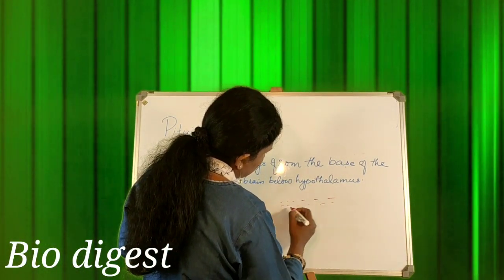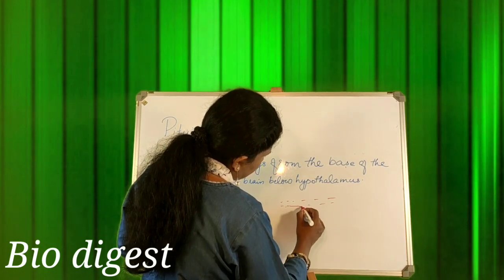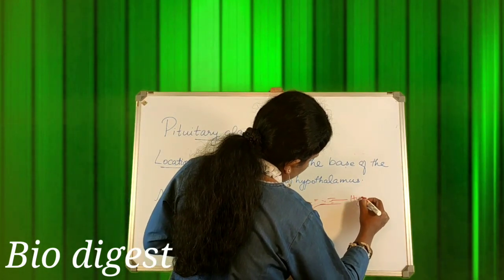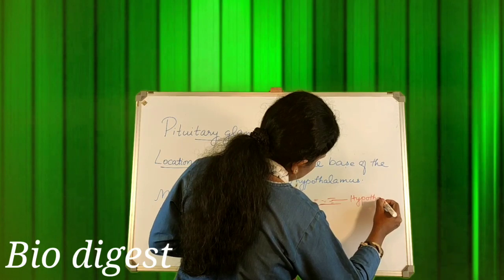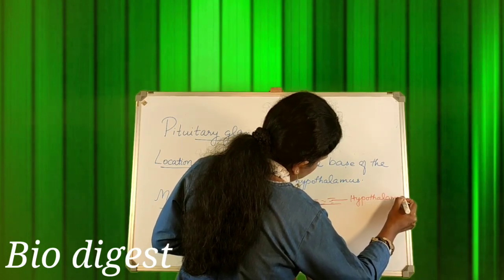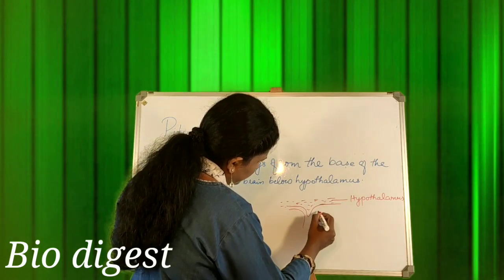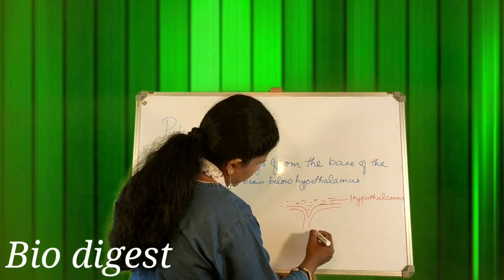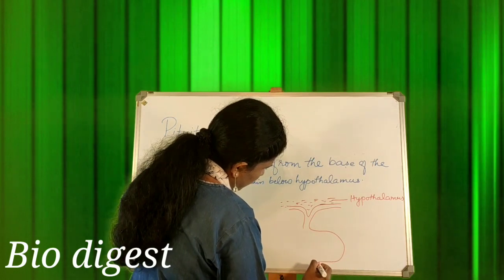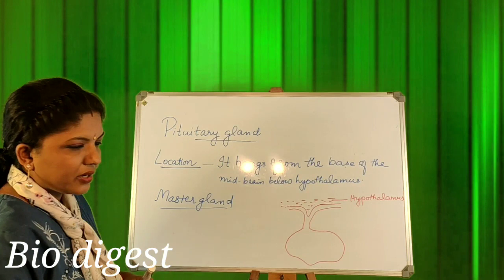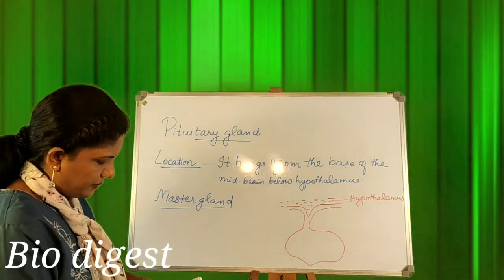If this is the hypothalamus, hanging from here, you will be able to see a structure like this, which is what is known as the pituitary gland.